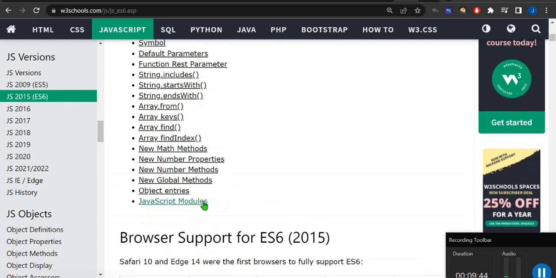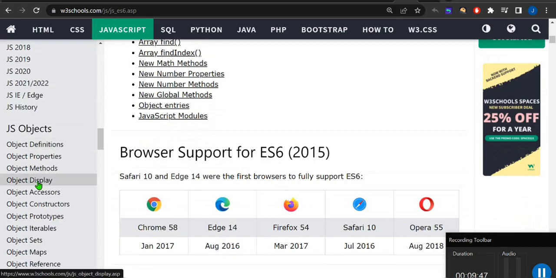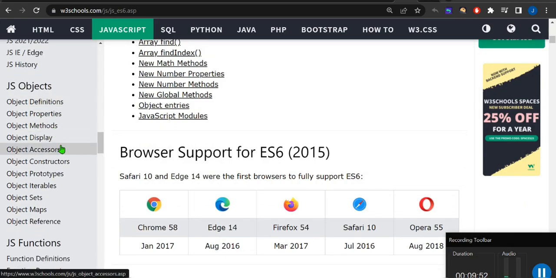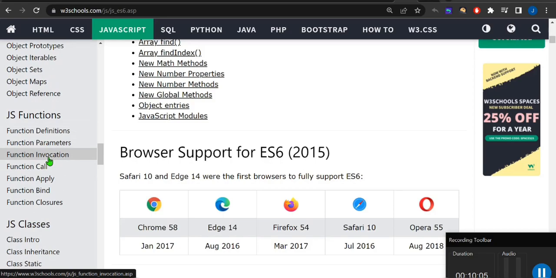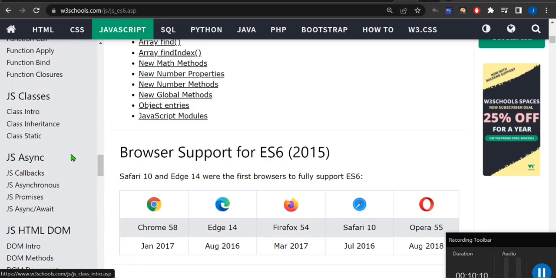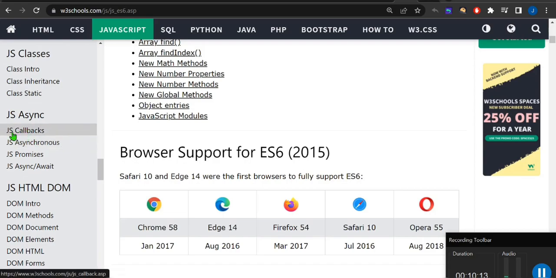ECMAScript knowledge is a must for a backend developer, okay. So if you want to be a Node.js developer, you should go for JavaScript first. Otherwise, you can go for YouTube videos as well. If you request, I can make a video for that as well. So yeah, JavaScript function definition, parameters, call, apply, bind, and closure. Closure is very important, guys, okay. After that, it comes under JavaScript also.